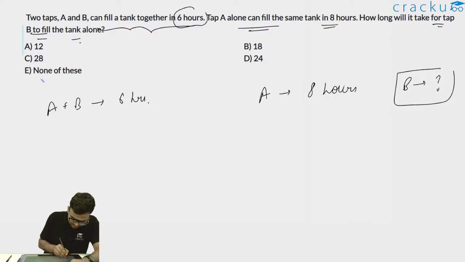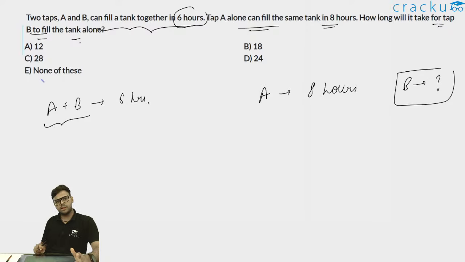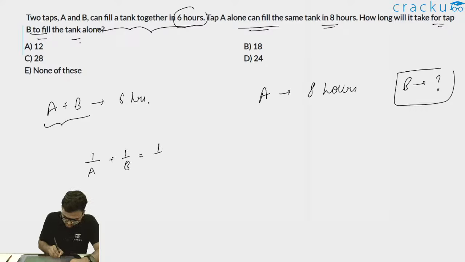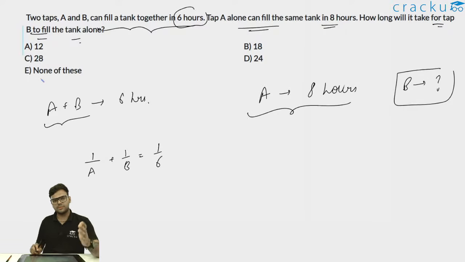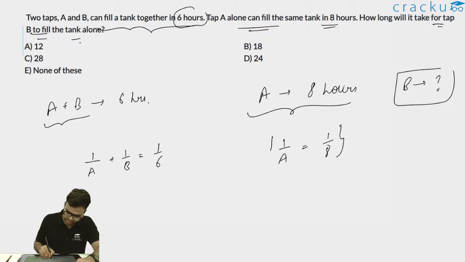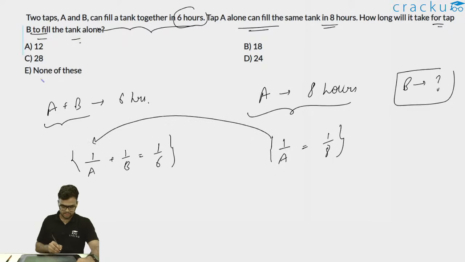The unitary method says that if A and B together are taking 6 hours, we can write 1/A + 1/B = 1/6. Now it is given that A is taking only 8 hours. Let's say the capacity of the tank is 1 liter. The efficiency of the tap per hour will be 1/A, which will be 1/8. So I can write 1/A = 1/8. This is basically the unitary method which I am using here. Now instead of this 1/A, I can replace it with 1/8.